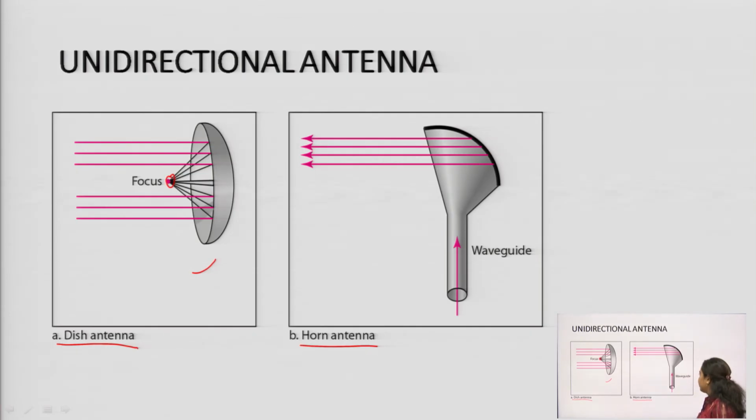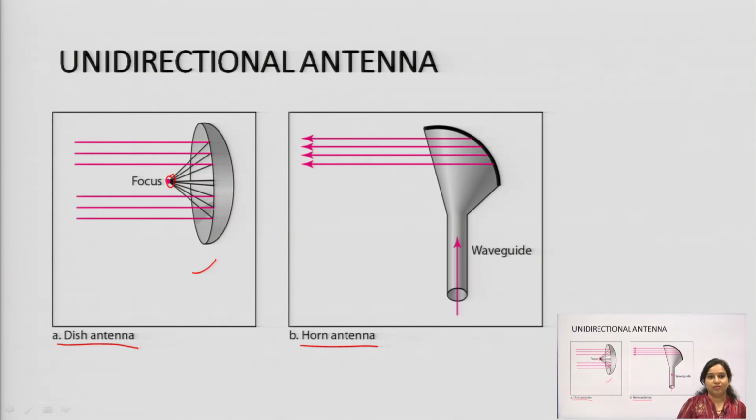Next is the horn antenna. This has the shape of a horn. It is connected through a waveguide, and the direction of the signal is shown over here. So, this is how the unidirectional antenna will work.